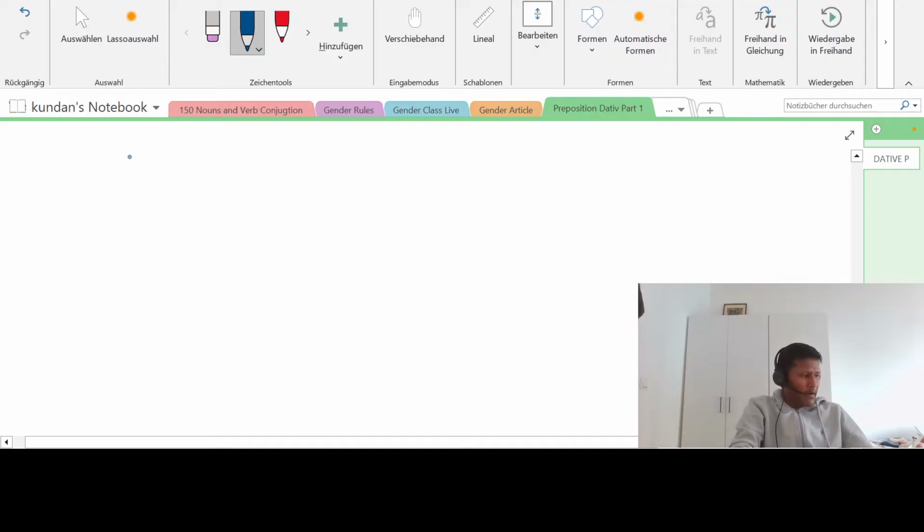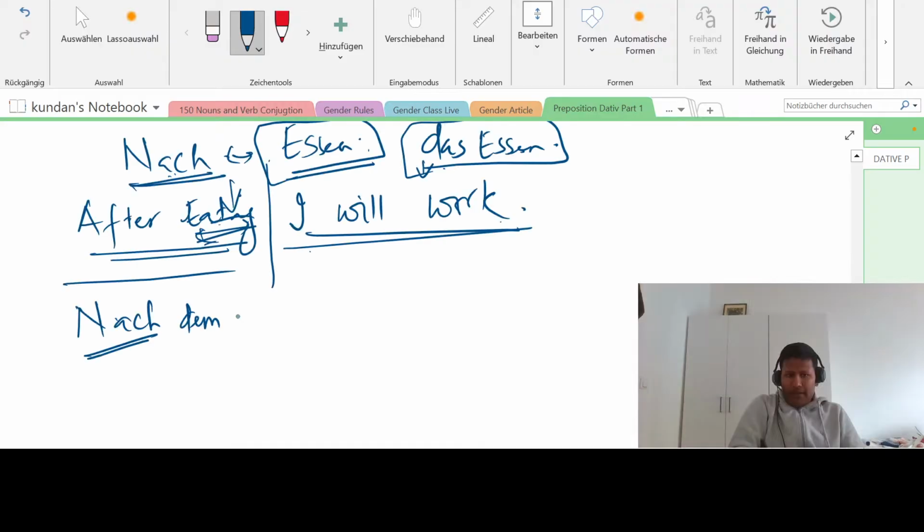So eating is essen. This is a noun here. This verb is used as a noun. So essen is to eat, right? And eating is Essen. So you will say nach dem, nach dem is also there, but we'll see that later. So nach dem Essen. This is das Essen. Any verb, always you have to remember that this form is always das Essen. So das will change to dem in dative. Nach dem Essen. So this becomes after eating.